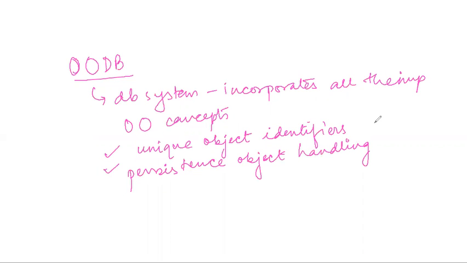We will talk about this in future. As of now, just remember the two basic additional features: unique object identifiers and object handling. Object handling, how we will do it in an object oriented database, is the key feature of object oriented database. Now what are the advantages of object oriented database?